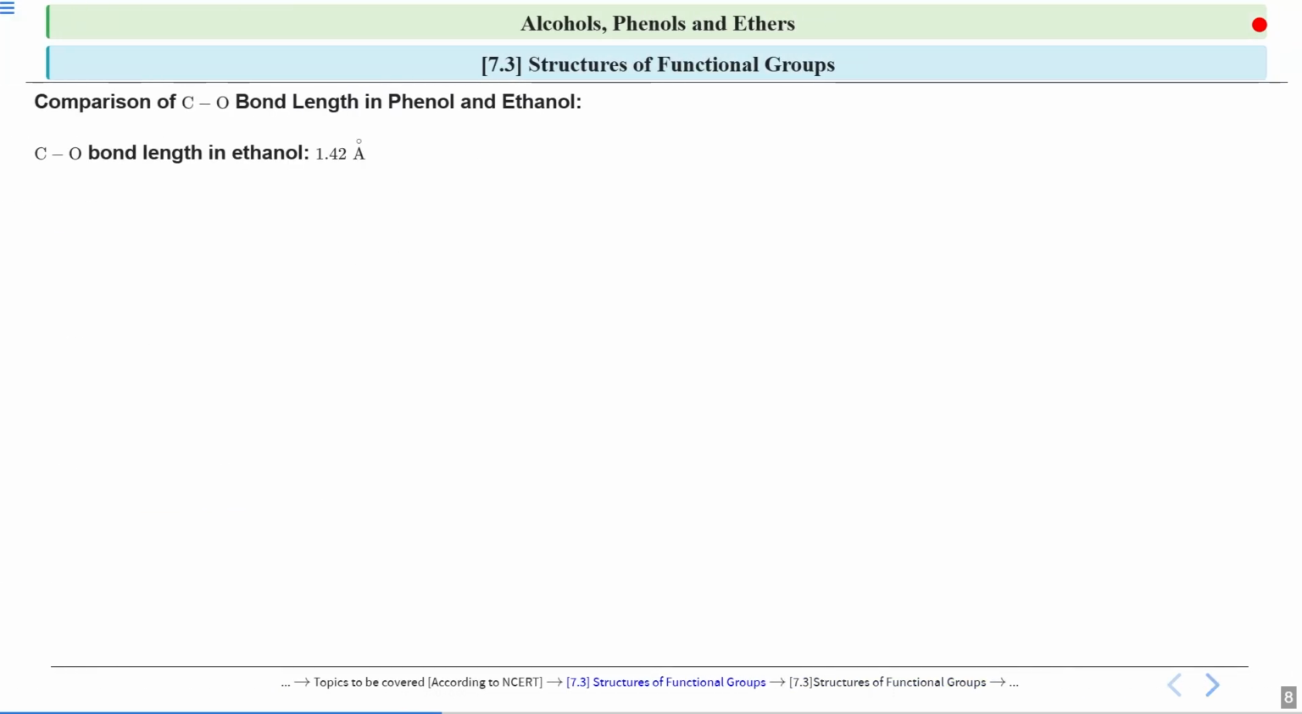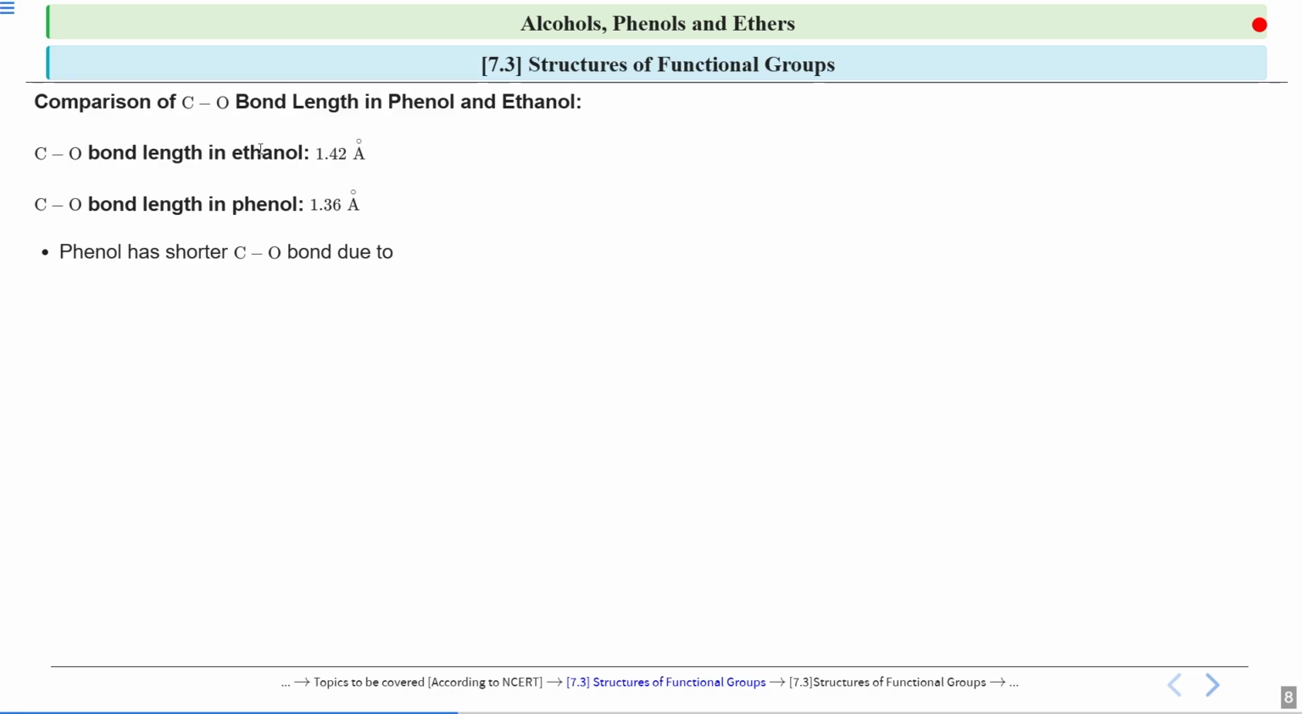Now we will compare the carbon-oxygen bond length in phenol and ethanol. The carbon-oxygen bond length in ethanol is 1.42 Angstrom, and in phenol it is 1.36 Angstrom. So phenol has the shorter C-O bond length. As we discussed in the case of phenol, I told you the reason for this.